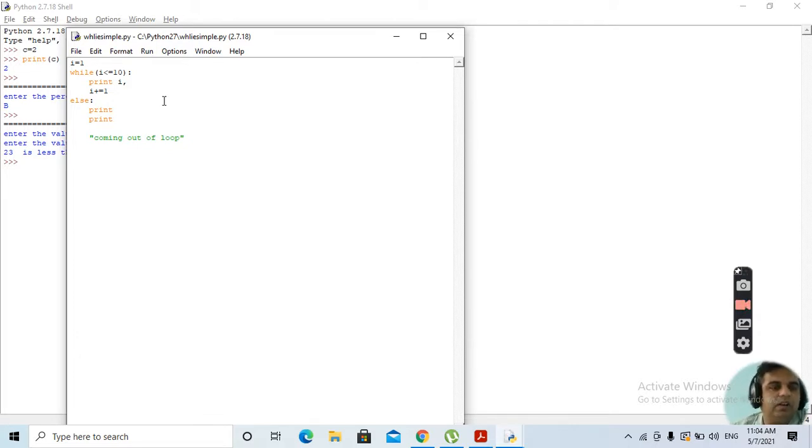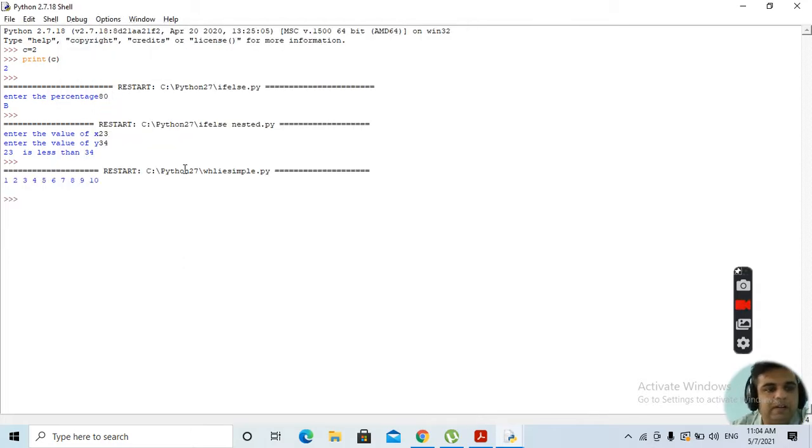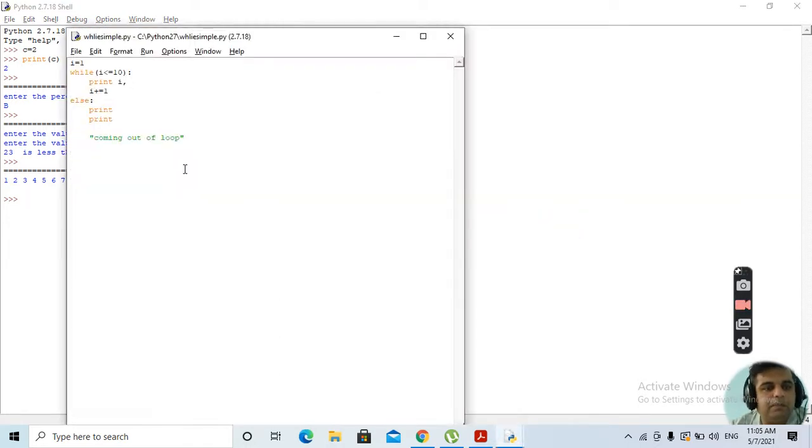That if i is equal to 1, then while condition states that while i is less than or equal to 10, we will be printing i and i is equal to i plus 1, else will be printing coming out of loop. Here two times the print statement has been used because we want to write coming out of loop in the next line. Suppose we save it, control S, we have saved it, then alt F5 will be used to execute it. Clear? So this is how it will be printing the values from 1 to 10. Clear? This is the example.